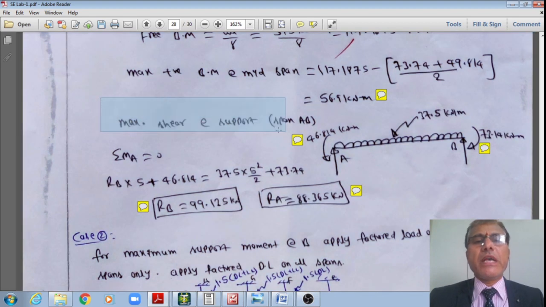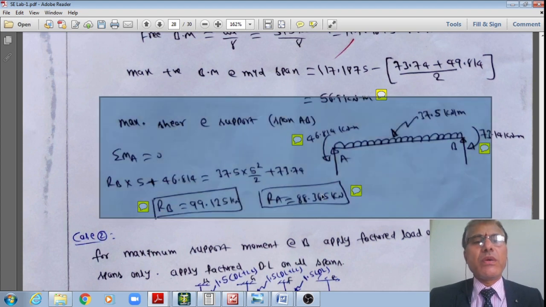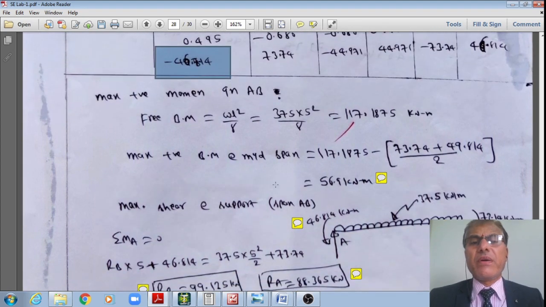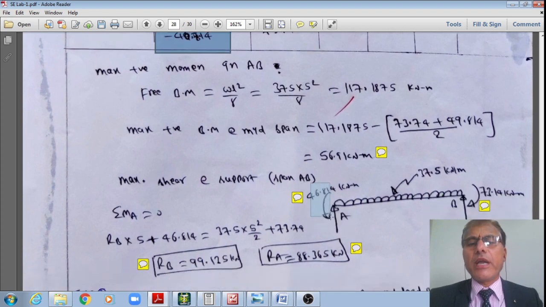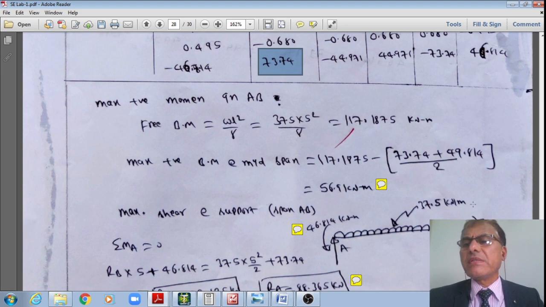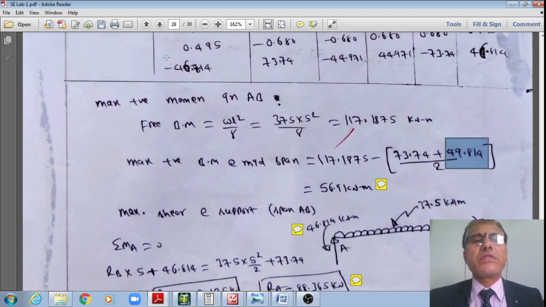Whereas for the maximum shear force at the support, in order to do that, because I know these moments, this is 46.814, the negative fixed moment, and this is 73.14. Sorry, student, this value should be 46.714, not 49. There is a writing error here. Therefore, these are the moments we have just seen.